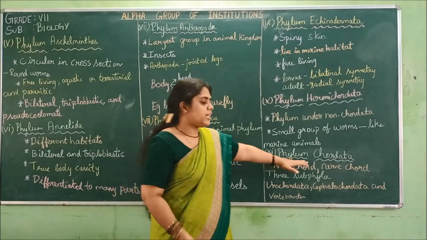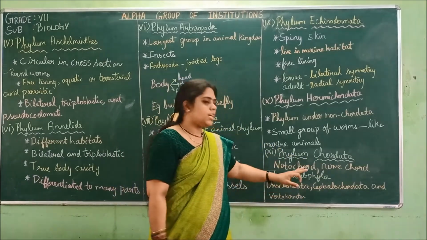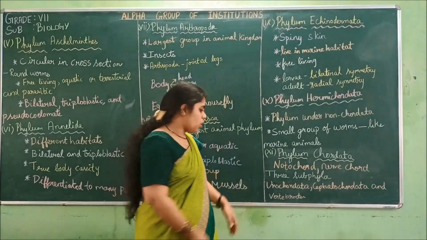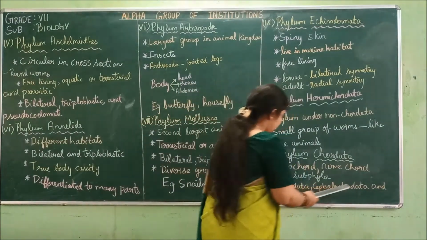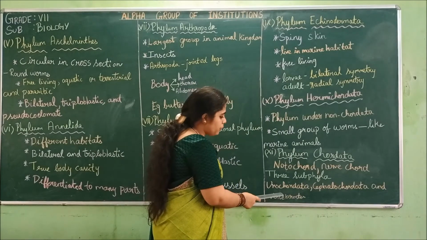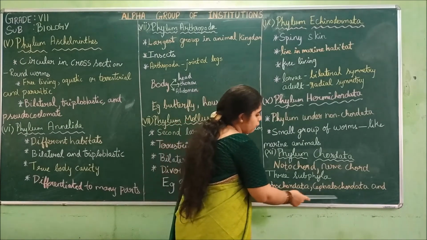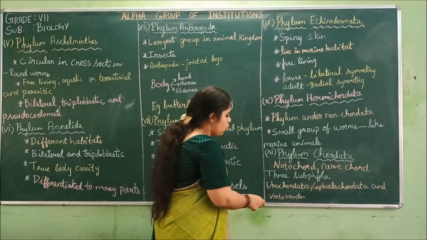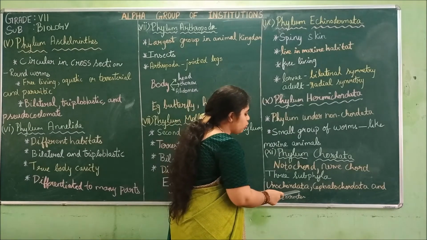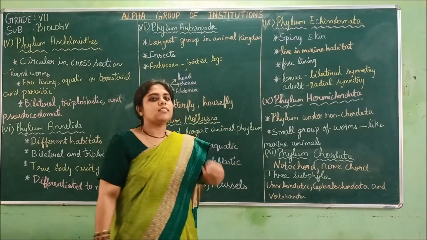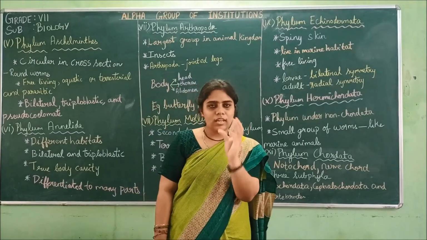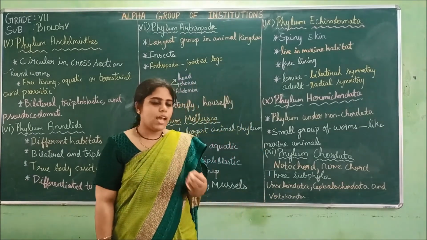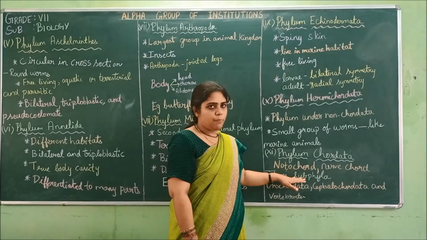So phylum Chordata has three subphyla. What are they? Urochordata, Cephalochordata and Vertebrata. In Urochordata, in the larva stage, before they grow beyond the larva stage, the notochord is present.